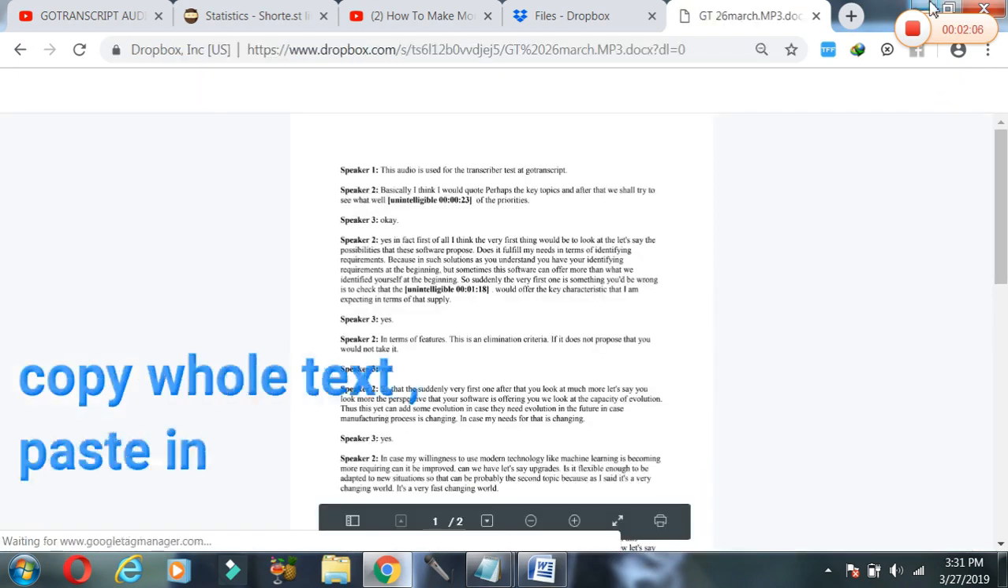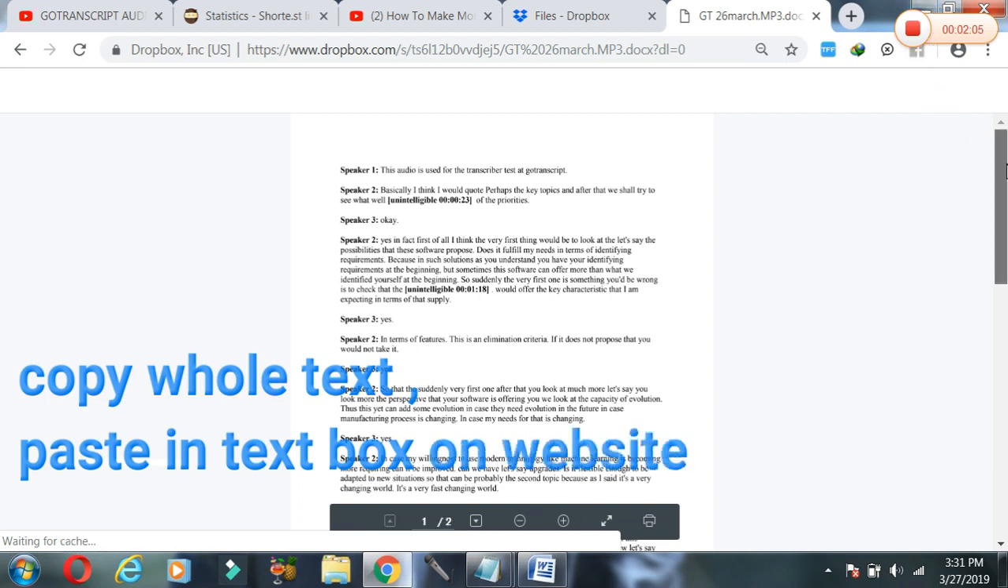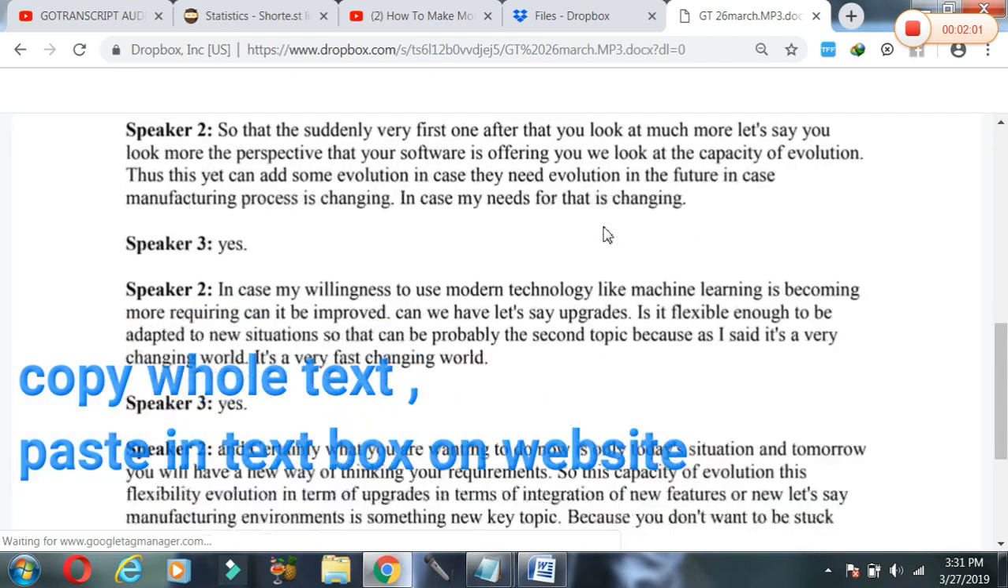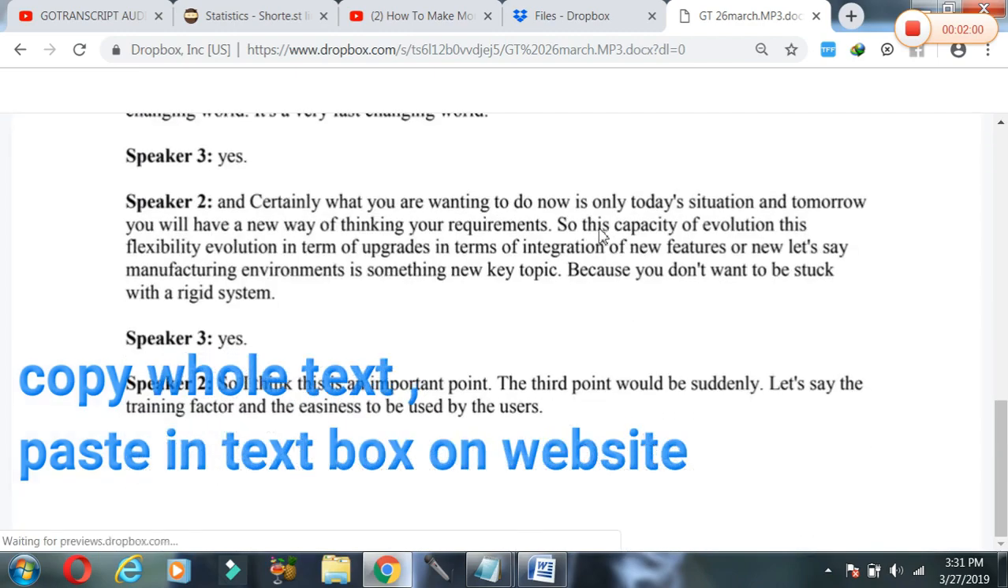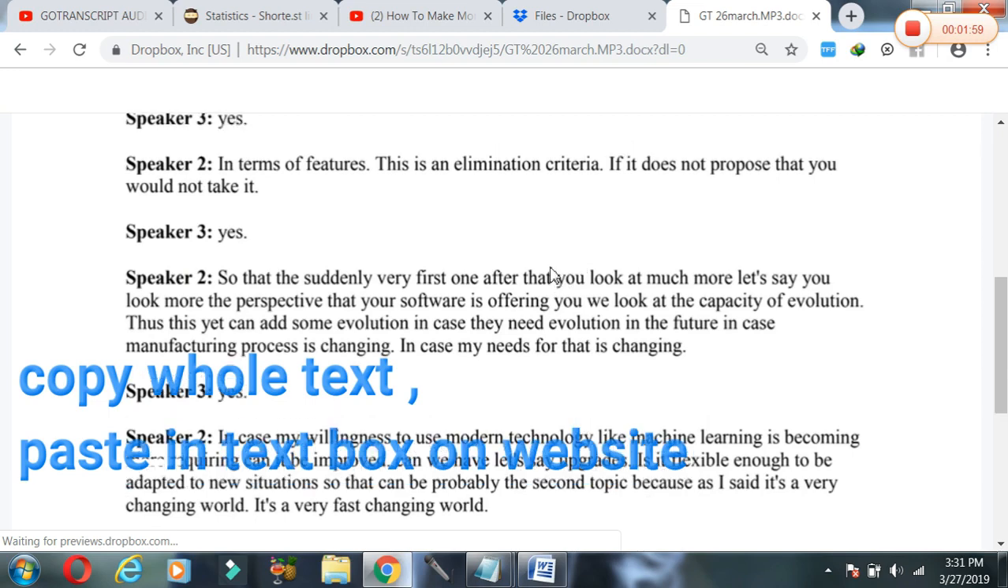As you can see that I have accessed the transcribed text file. Here you will need to copy the whole text and paste in the text box of a test and then click on the send for review. After 3 to 4 days you may receive an email from Go Transcript website that you have passed the Go Transcript website test.